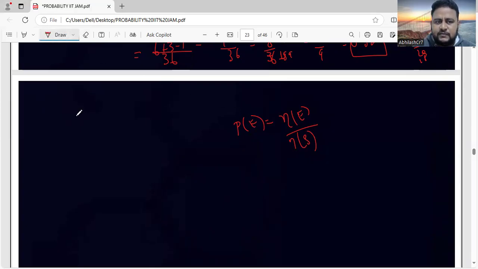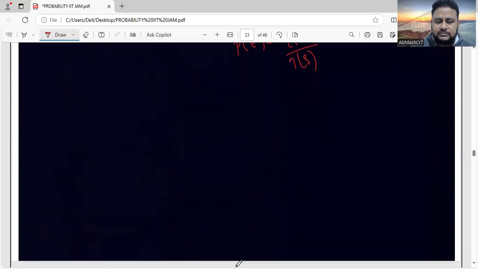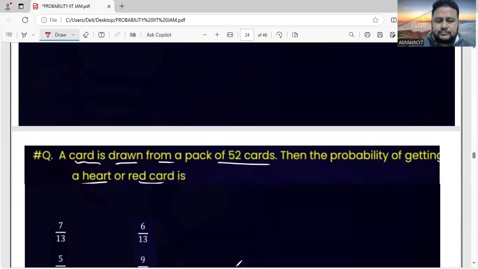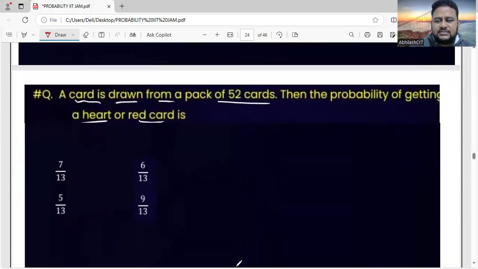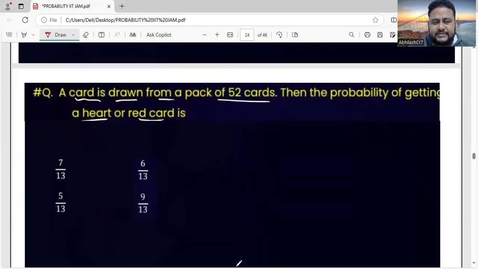Next, we'll go on with the next question when it comes to PYQs. So this question is saying, listen very carefully to each and every word which I'm saying. A card is drawn from a pack of 52 cards. Most of you must have played with these cards. Those who have not played, I will tell you some knowledge about these cards. Without knowing about cards, you can't solve such questions.